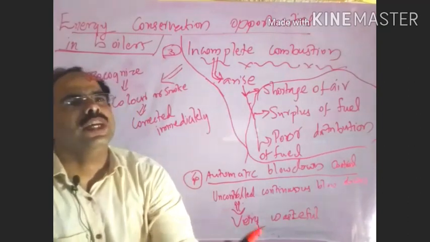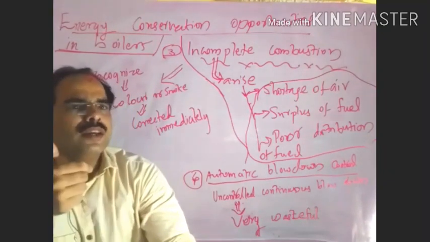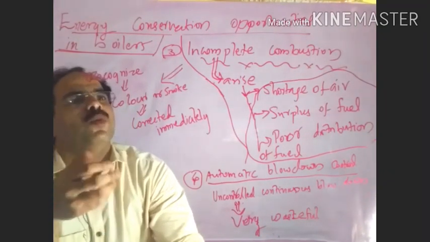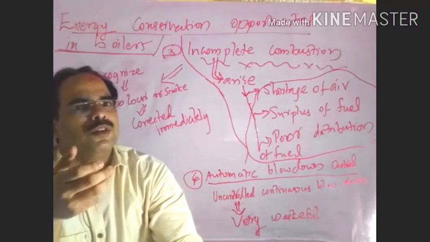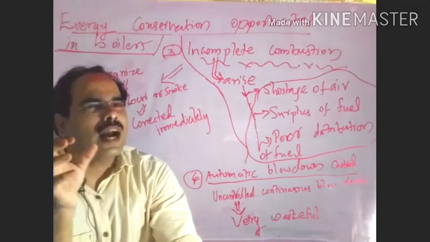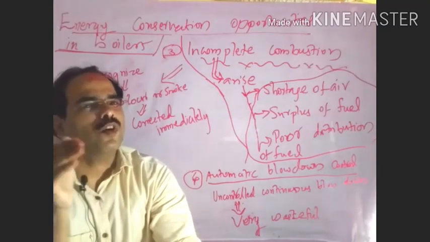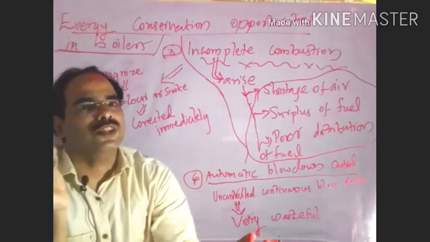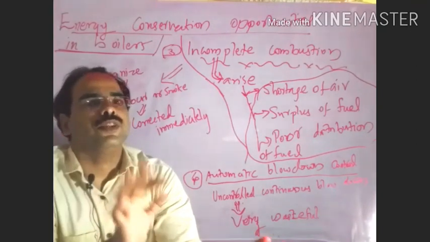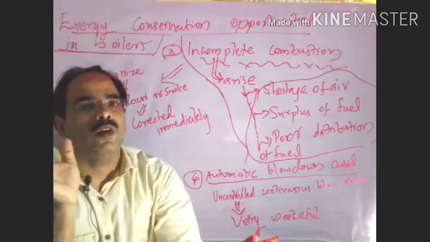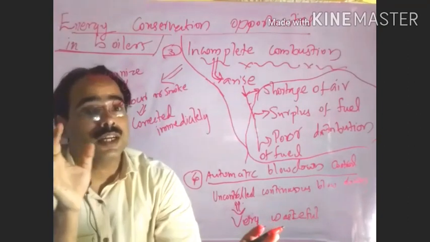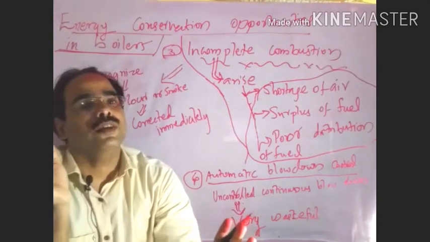We can recognize it by checking the flame color, or smoke will come out. On that basis we will understand that there is incomplete combustion, so automatically we need to think about corrective actions.